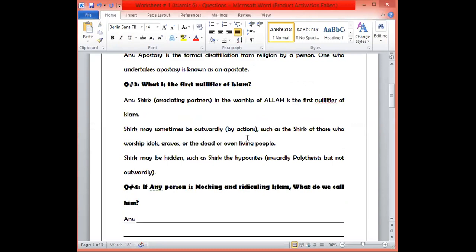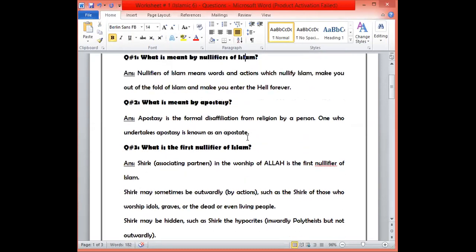So what is answer number three saying? Answer number three is saying that shirk, associating partners in the worship of Allah, is the first nullifier of Islam. Shirk may sometimes be outward by action, such as the shirk of those who worship idols, graves, or the dead, or even living people.